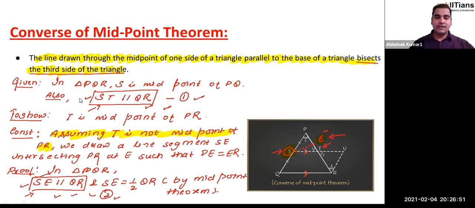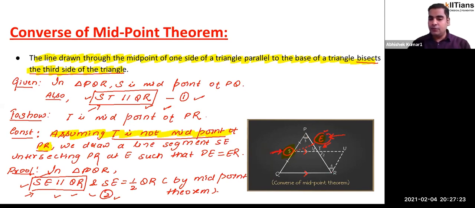Okay, what does the converse of midpoint theorem say? It says S is the midpoint of PQ, and ST is parallel to QR. Then you have to show that T is the midpoint of PR. But we use the method of contradiction here. While using that method, I assumed that T is not the midpoint of PR. On the other hand, I have chosen any other point, which is E, and that point E is acting as a midpoint of PR.